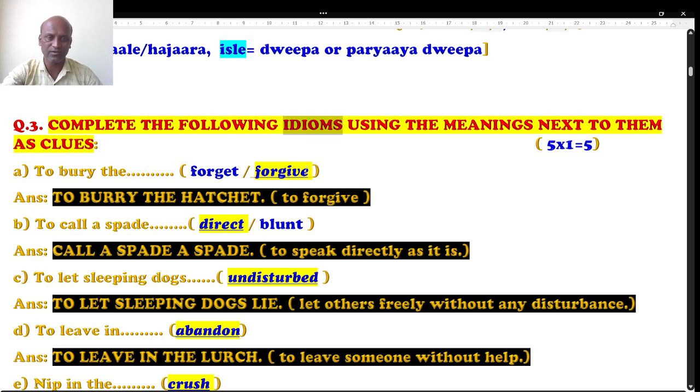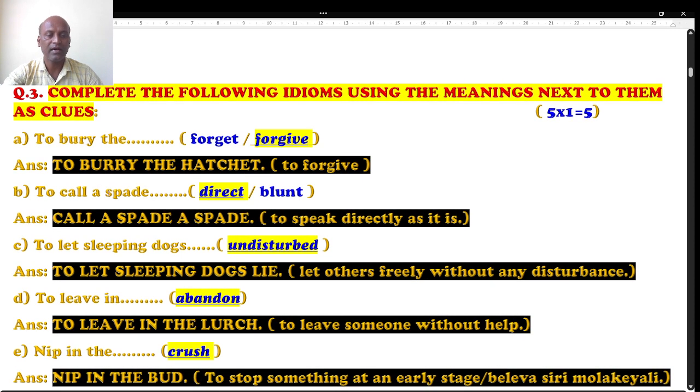They are just clues only. That's not going to be the right answer. Well, the very first one is to bury the dash, means forgive. To bury the hatchet is going to be the right answer. So the complete idiom is to bury the hatchet, nothing but forgive. Second one is to call a spade.